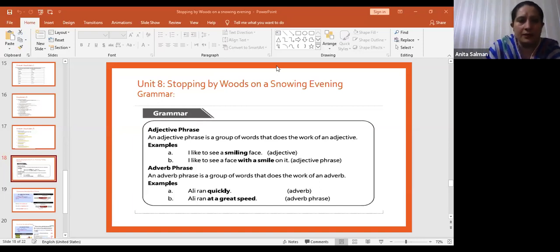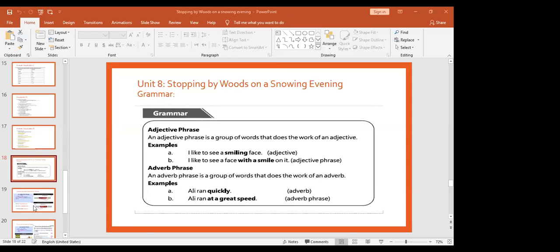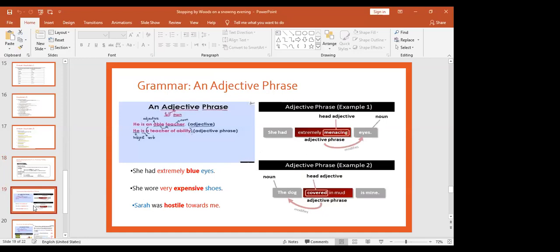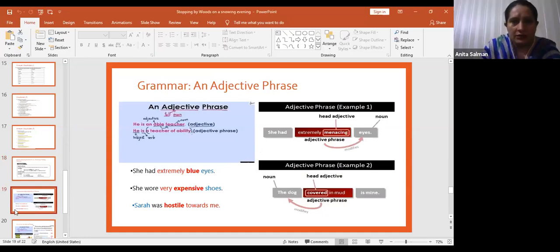Before I read this example, I would like to look at this slide, right? Okay, it is visible to you on the screen. Just see what is an adjective phrase. He is an able teacher. Can you see? If you can see, you can just give me a thumbs up. Okay, right, fine. He is an able teacher, right? This is our sentence. What is he here?